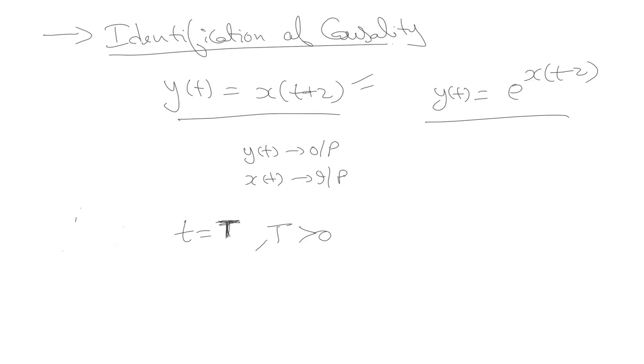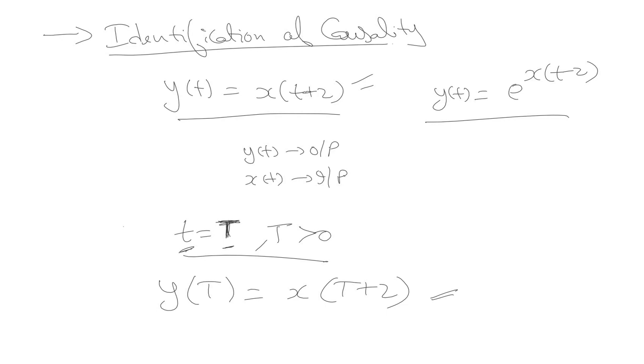First we'll check for the positive value of time t. So y of T will be equal to x of T plus 2. We've replaced the independent variable small t with a capital T, which is a positive entity, and in that case this becomes the system equation.